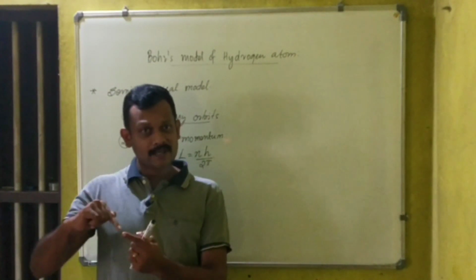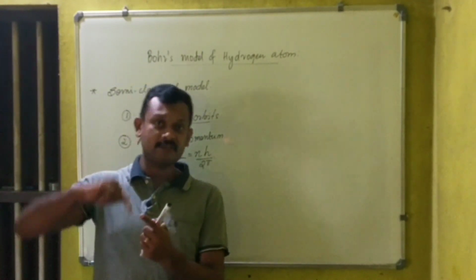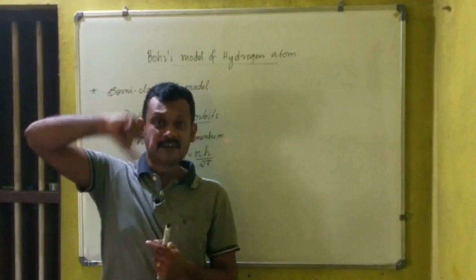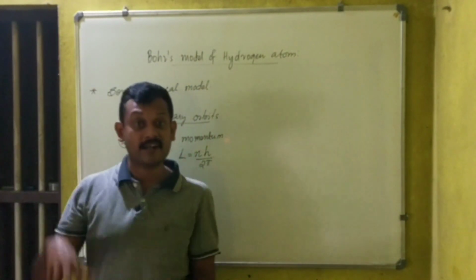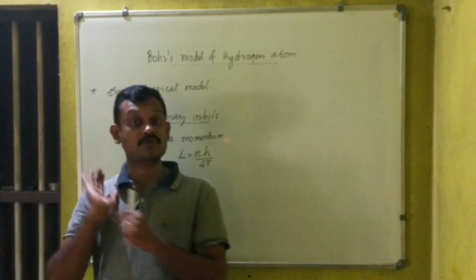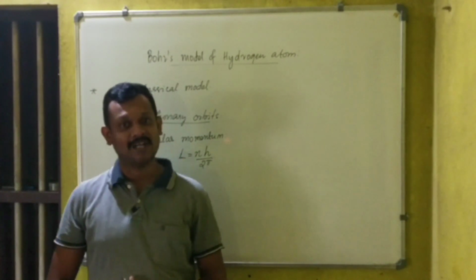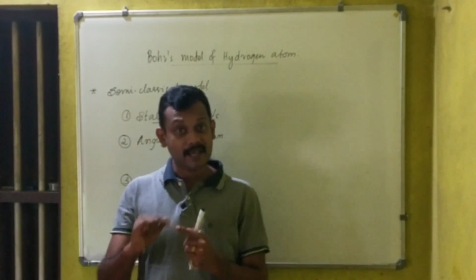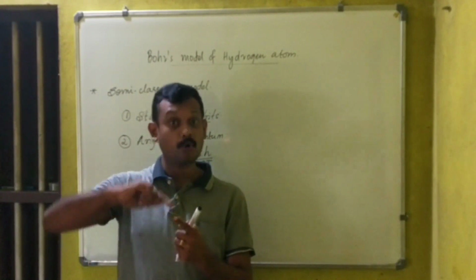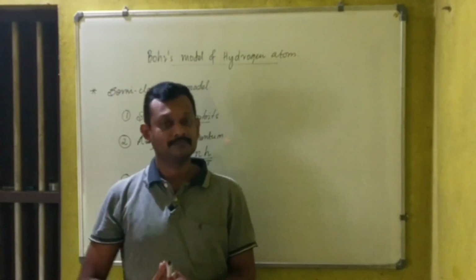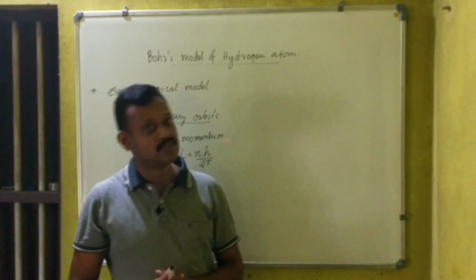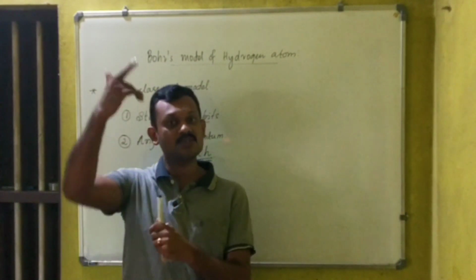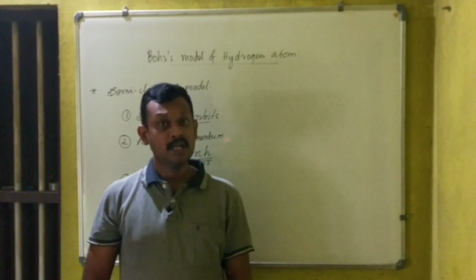If an electron makes a transition from a lower energy level to a higher energy level, that results in the absorption of energy, that will lead to what is called absorption spectra. I repeat, when an electron makes a transition from a lower orbit to a higher orbit, absorption of energy occurs and that leads to what is called absorption spectra.